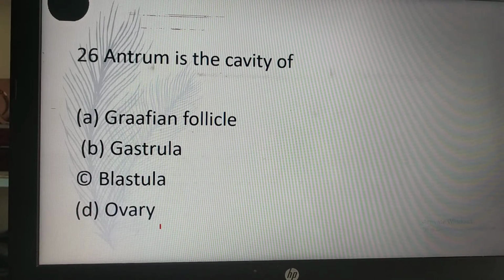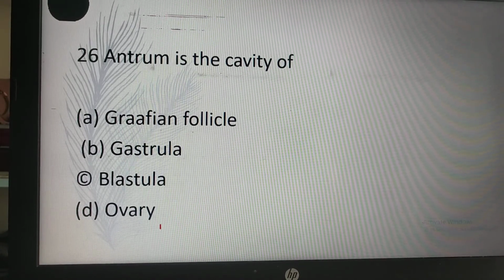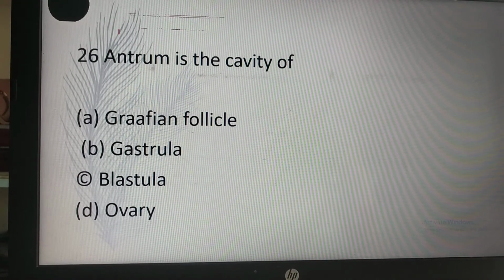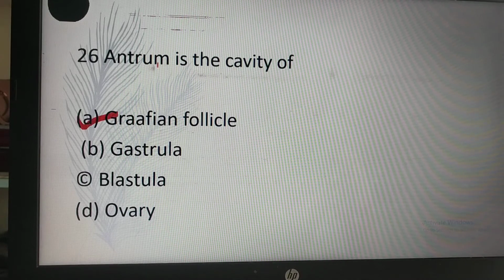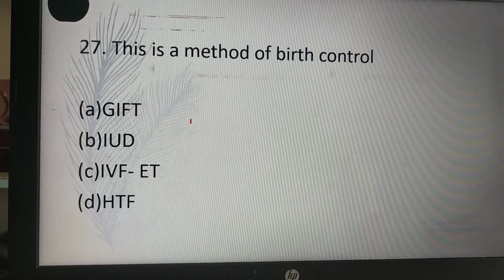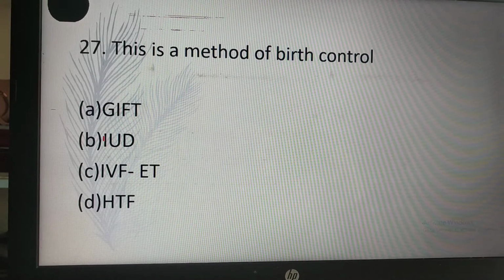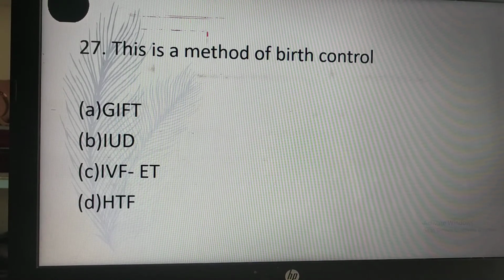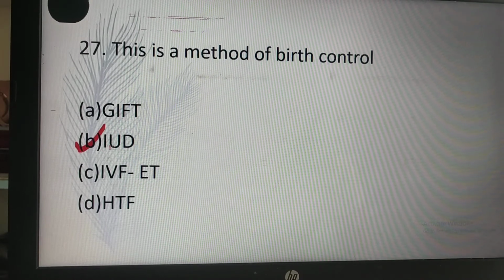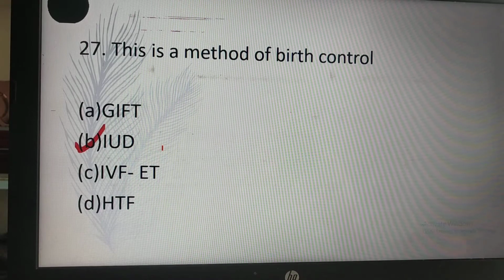Antrum is the cavity of: Graafian follicle, gastrula, blastula, ovary. So the correct answer is A, Graafian follicle. Antrum is the cavity of the Graafian follicle. Which is the method of birth control? GIFT, IUD, IVF, ET, GTF. IUD is the correct answer. This is a method of birth control, the intrauterine device.